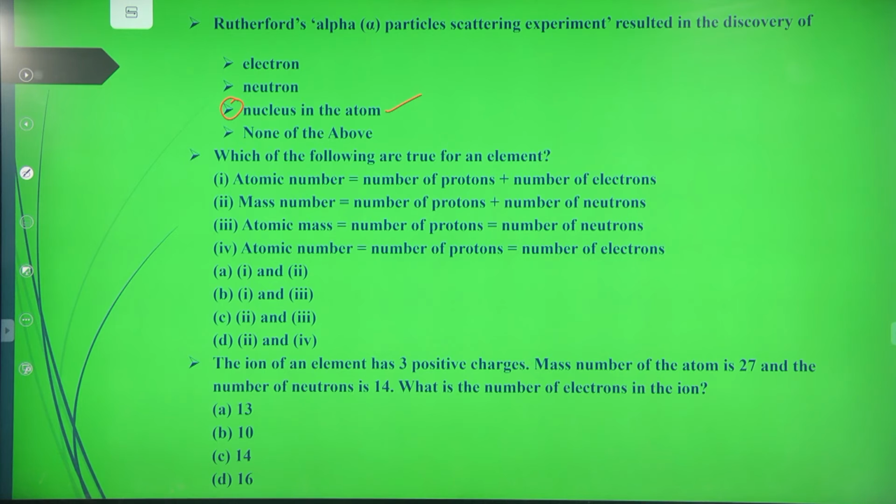Do you know what the atomic number is? What is the atomic number?